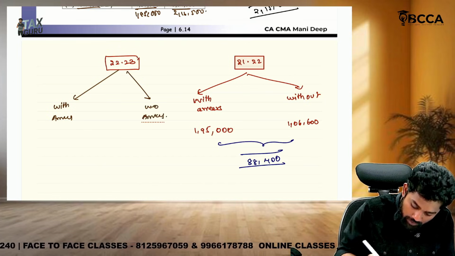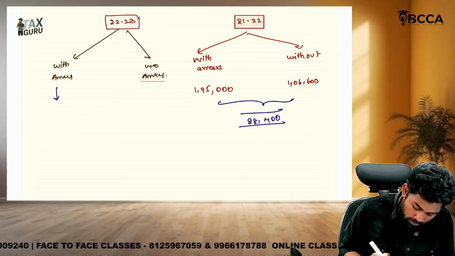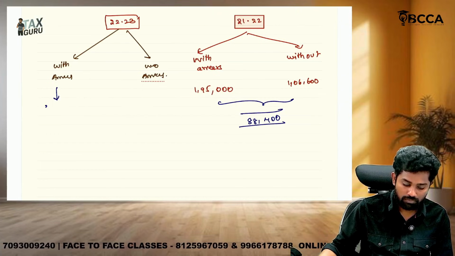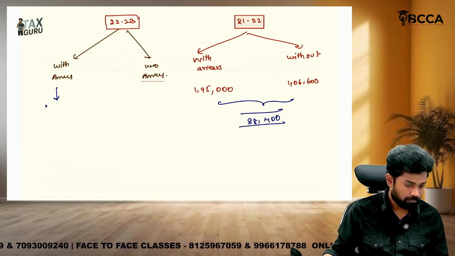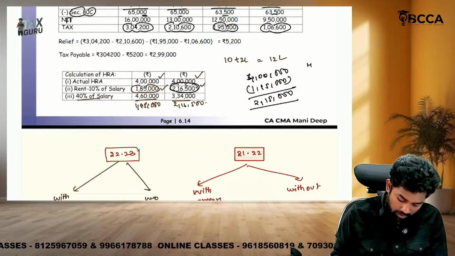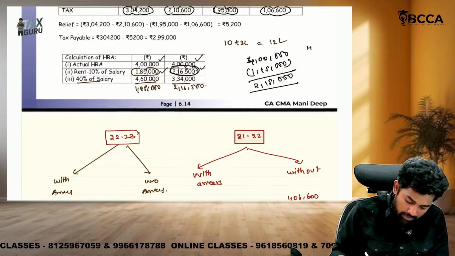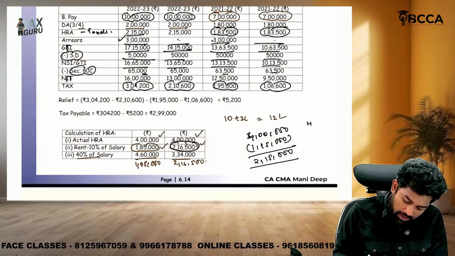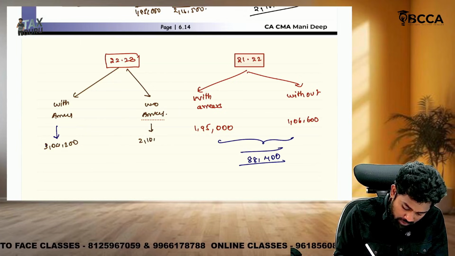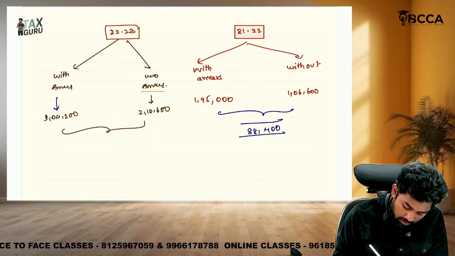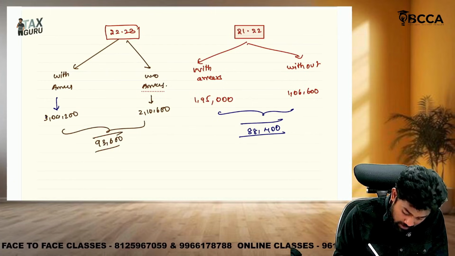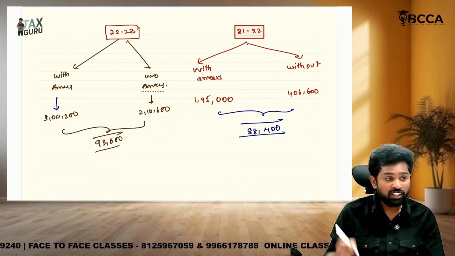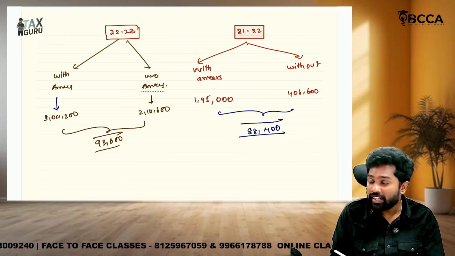So now tell me, with arrears, what is the tax? 3,04,200 is with arrears. Without arrears, how much, sir, here? 2,10,600. So you just find the difference: 93,600. So understand, sir, by including the 3 lakhs in 22-23 we are paying an extra 93,600. If it is included in 21-22 only, we will pay only 88,400.